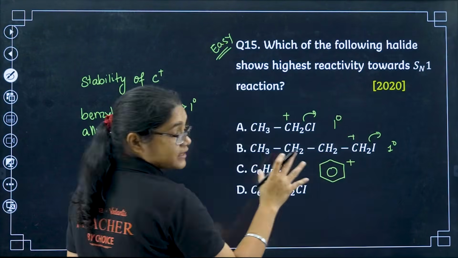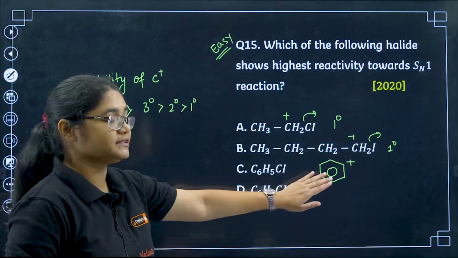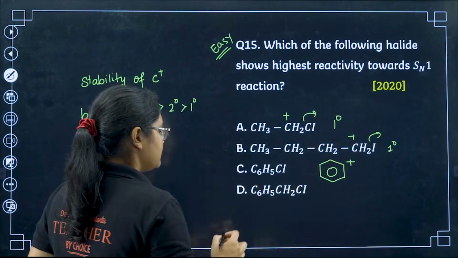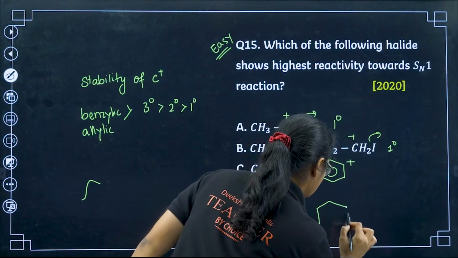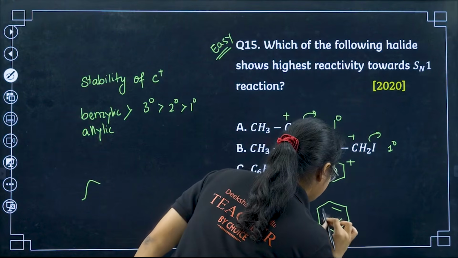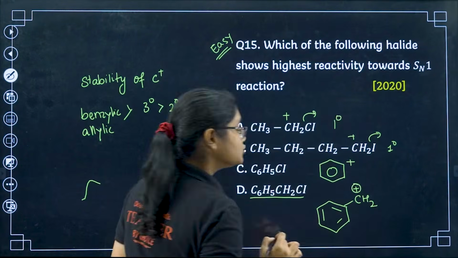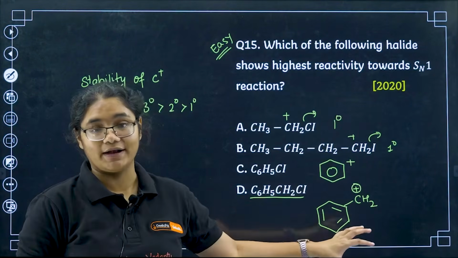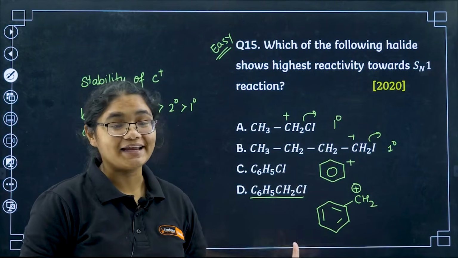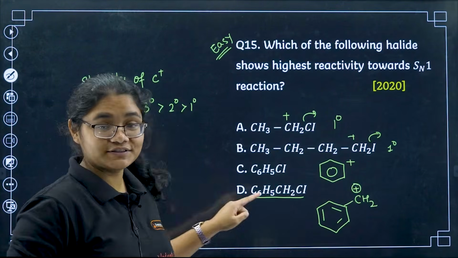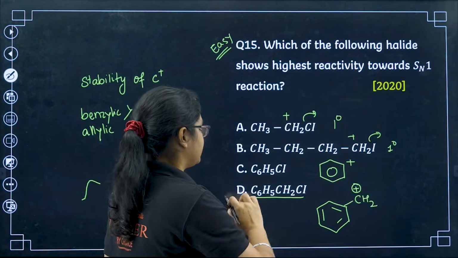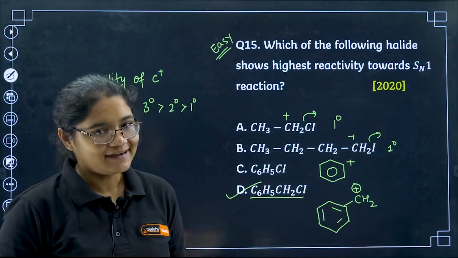This is a highly unstable carbocation because it is attached to an sp2 carbon. But here if I see this one, this is a benzylic carbocation. Since this is a benzylic carbocation, it is definitely more stable than all the others, so this will react faster. So option number D here.